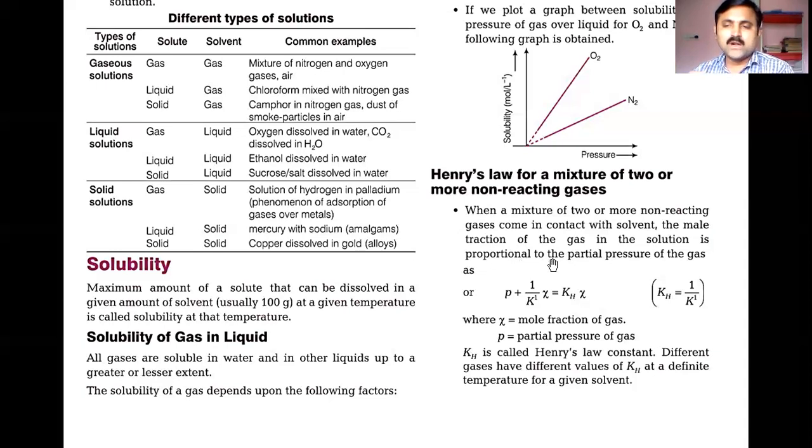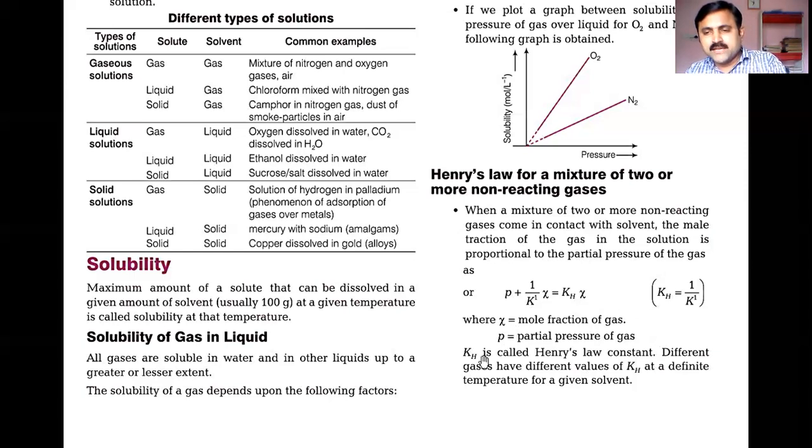You know what the mole fraction is? It is the ratio between the number of moles of the gas to the total number of moles in the solution. Partial pressure is directly proportional to mole fraction, and that is considered here as X or chi. The chi is taken as mole fraction. What is KH in this expression? It is Henry's law constant, and the definition here is that the mole fraction of the gas in the solution is proportional to the partial pressure of the gas.